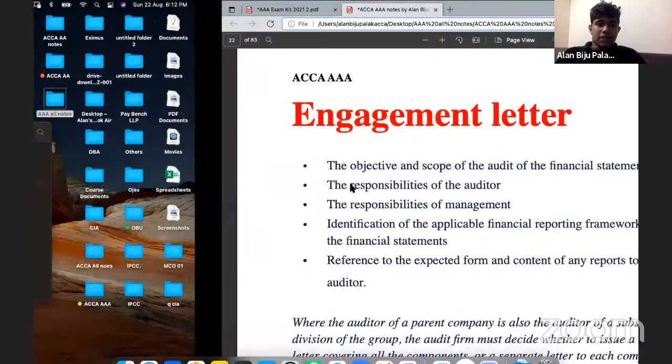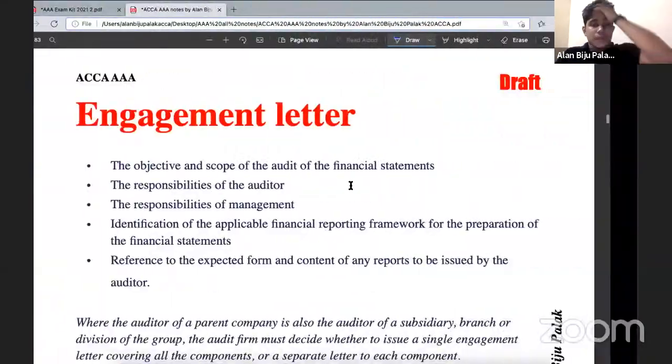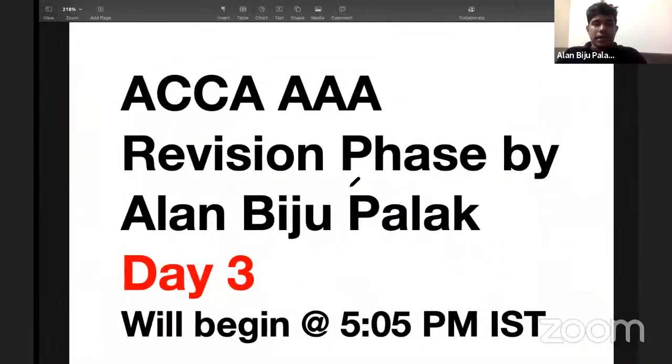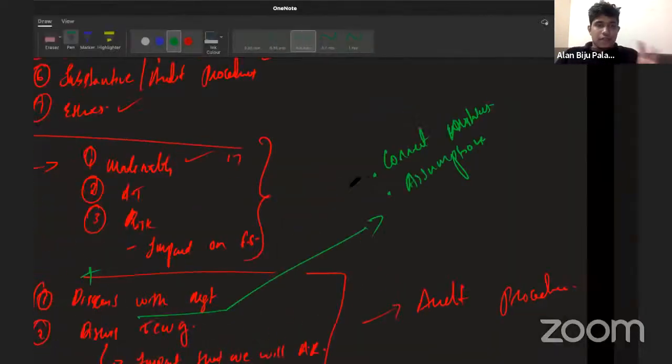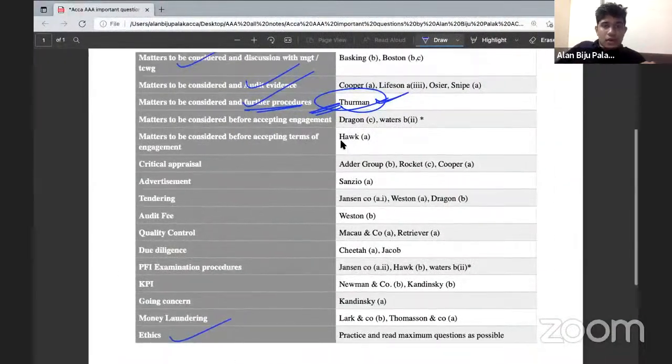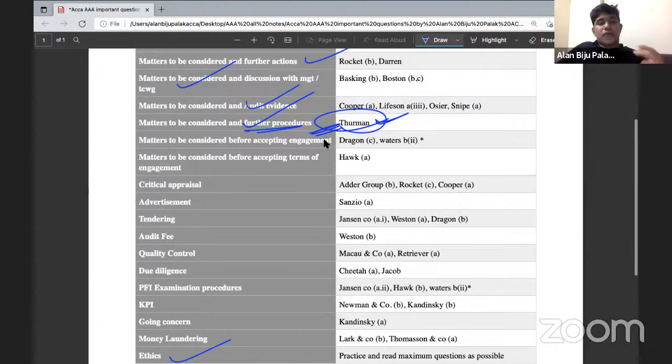Okay, then next we're moving on to the engagement letter. So we have already discussed matters to be considered before accepting an engagement. There should also be another scenario, and in that case, you will be getting another requirement, and they will be asking you to provide matters to be considered before accepting the terms of engagement.